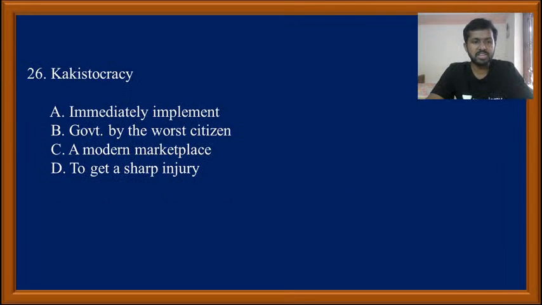Next is kakistocracy. So my dear students, what do you mean by kakistocracy? Immediately implement government by the worst citizen, a modern marketplace to get a sharp injury. What is the meaning of the word kakistocracy? Question 26.